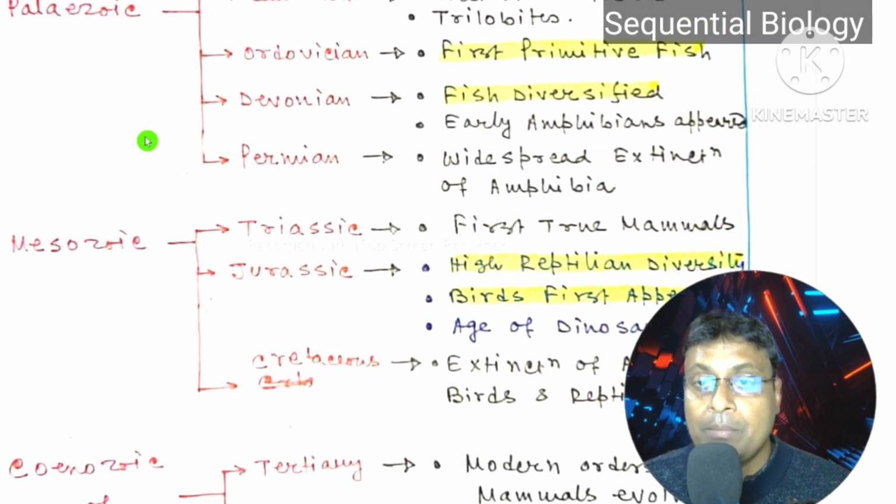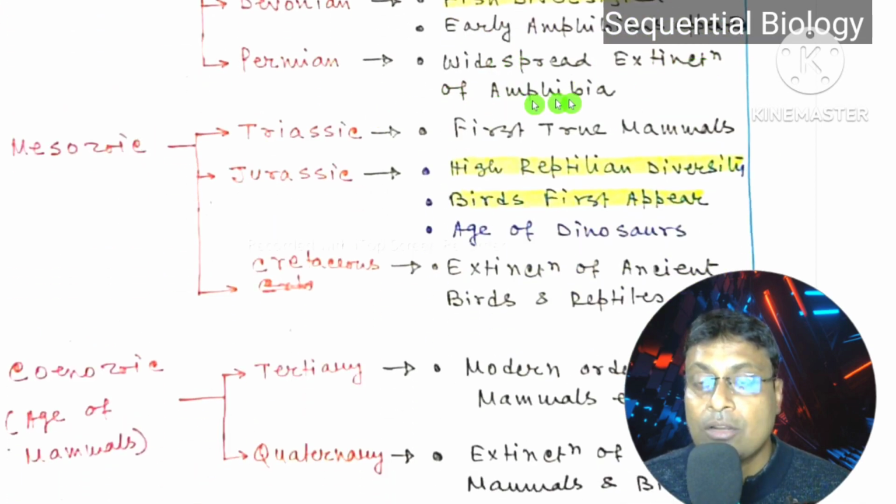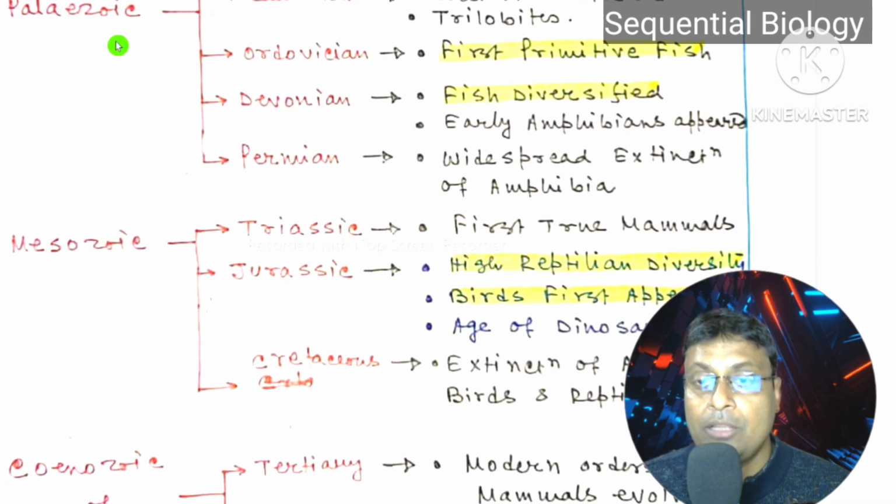And in the Permian period, there was widespread extinction of amphibia. Amphibia is a class of vertebrates which are now at high risk. But during the Permian period of the Paleozoic era, widespread extinction of amphibia occurred.